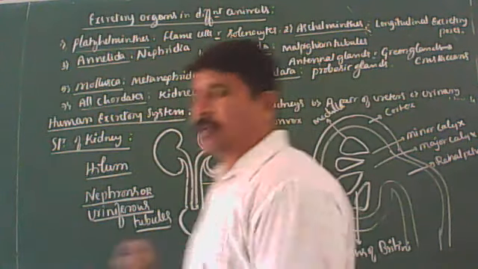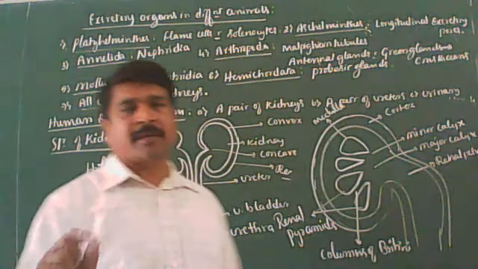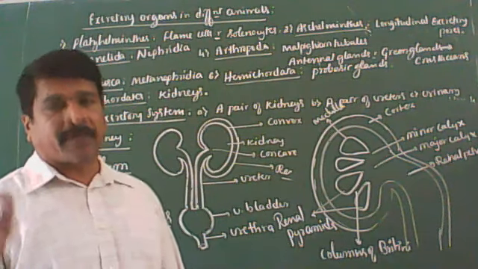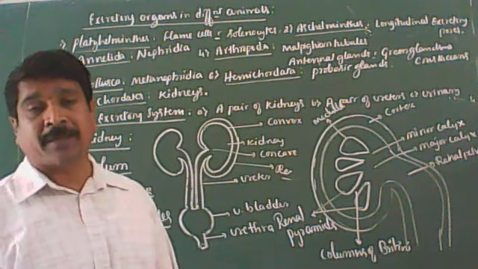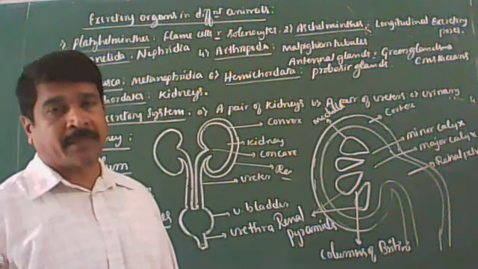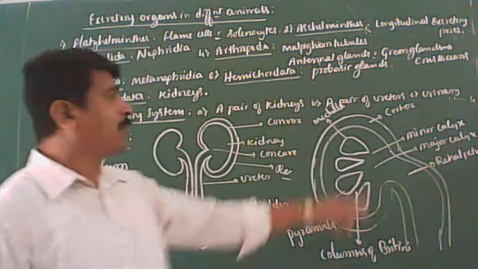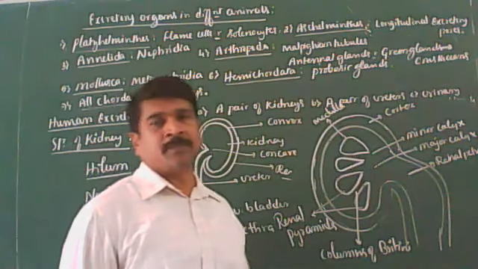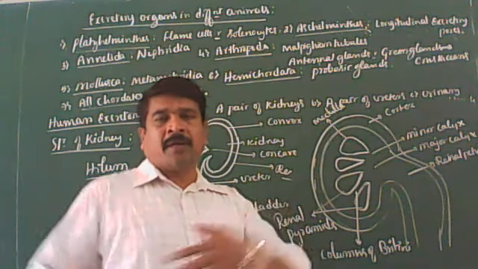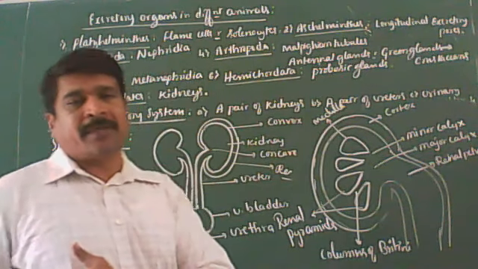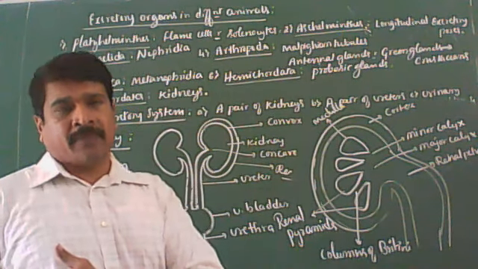Okay, then each kidney is a dark red bean-shaped structure, measures about 10 to 12 centimeter long, 5 to 7 centimeter wide, and 2 to 3 centimeter thick. Weighs about 120 to 170 grams. Clear? Right kidney is slightly lower than the left kidney. This is because the right side of the abdominal cavity is occupied by the liver.